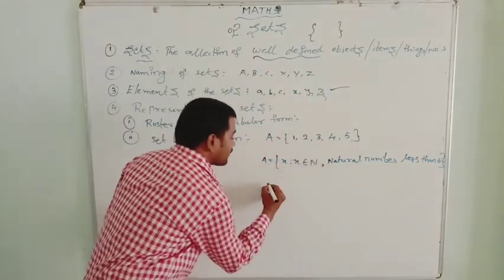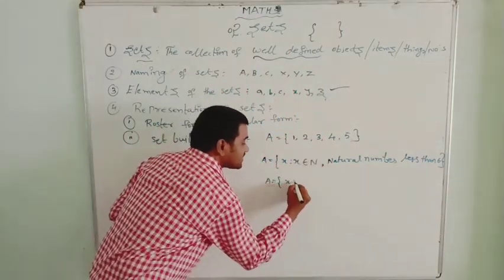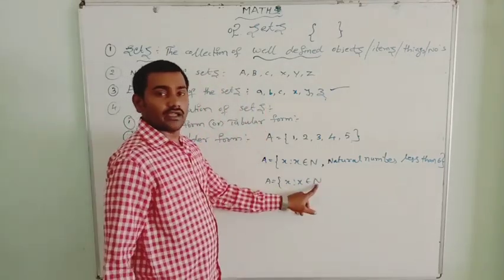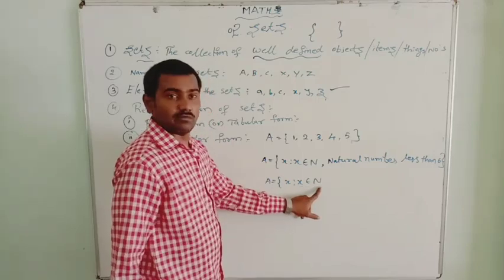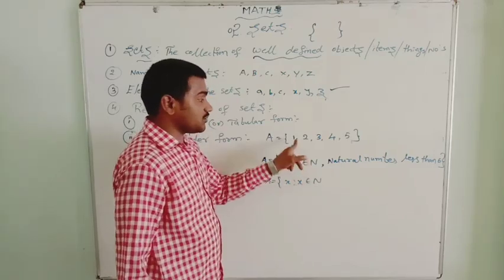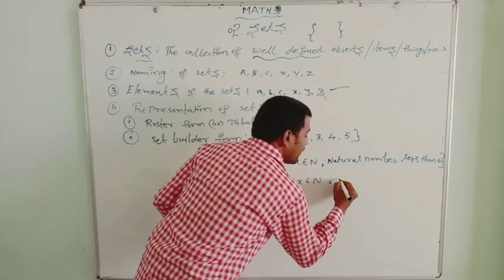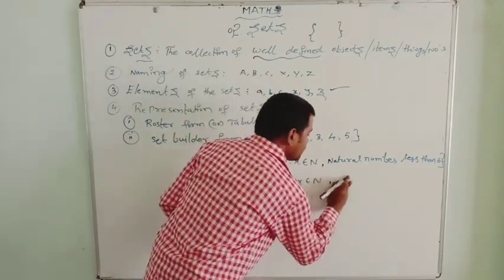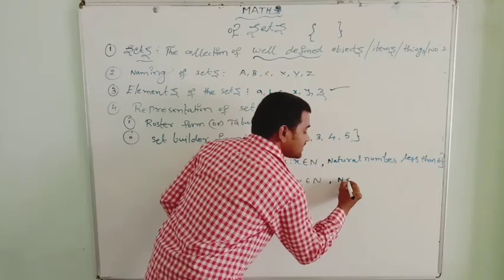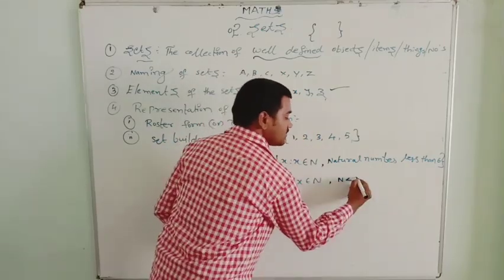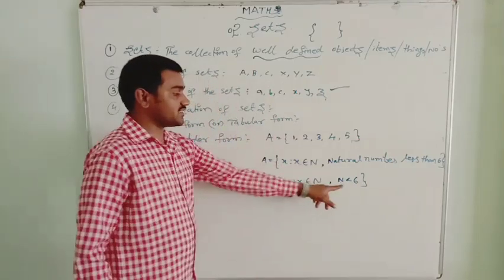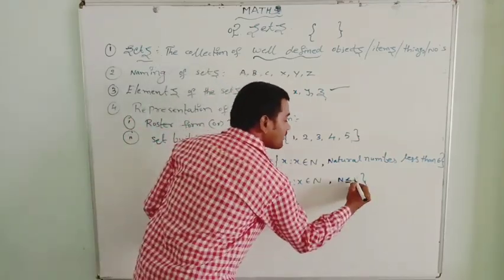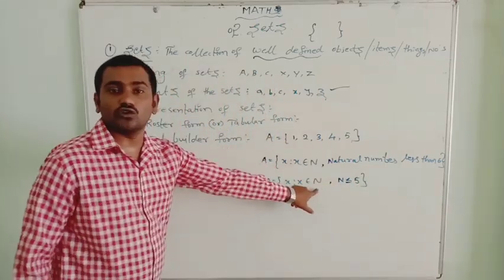Or, the same thing you can also write like this: X is such that X belongs to N, where N is the set of natural numbers and small n is less than 6. Or you can also write less than or equal to 5. You can also represent it in this way.